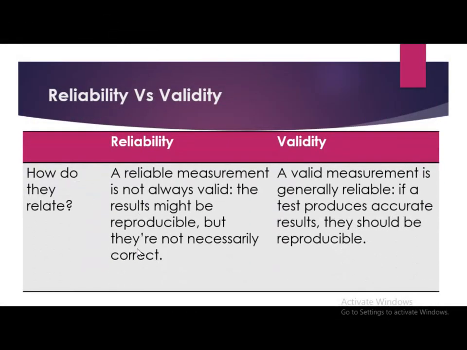Next difference: how do they relate? Reliability. A reliable measurement is not always valid. The results might be reproducible, but they are not necessarily correct. Validity. A valid measurement is generally reliable. If a test produces accurate results, they should be reproducible.